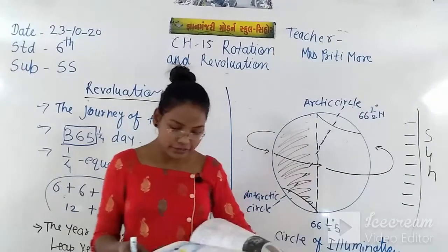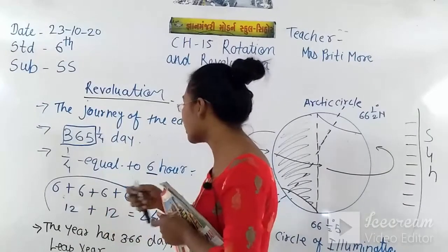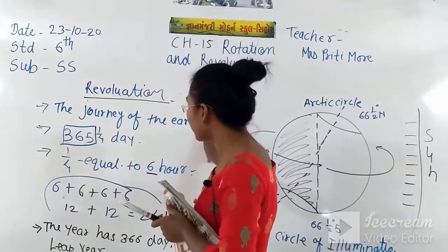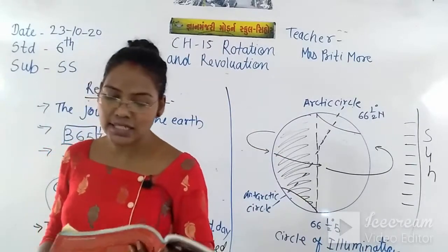So here we have seen the revolution. You just note down these main points of revolution in your notebook. Then we'll see the seasons.